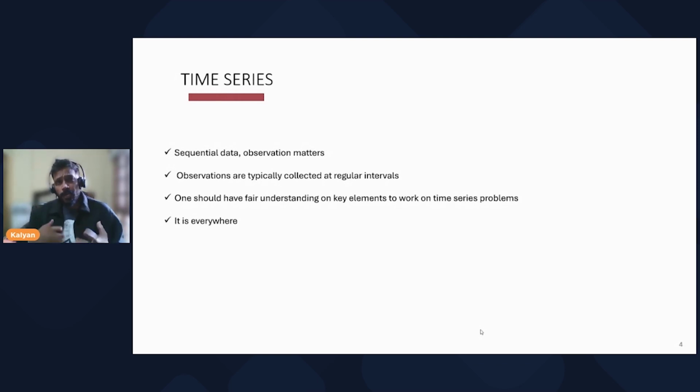When we are dealing with a time series, one should have a fair understanding of its key components. The key components are trend, seasonality, random variations, cyclic patterns, or stationary patterns. One should have knowledge of all these patterns in order to work on time series or forecasting problems, because without prior knowledge of these basics it is very difficult to solve time series forecasting problems. Time series has spread its wings everywhere, from statistics and econometrics to bioinformatics and the manufacturing industry. It is in every industry now.